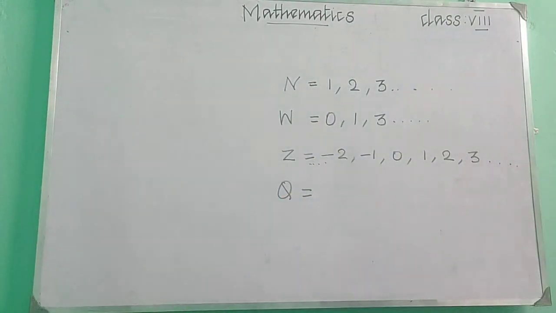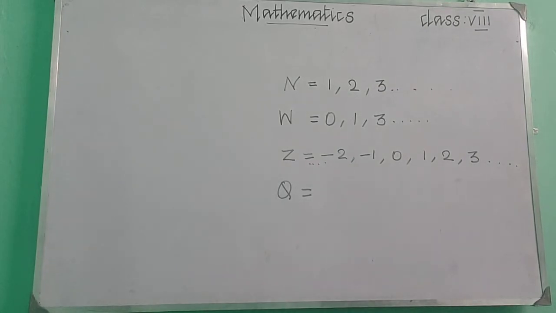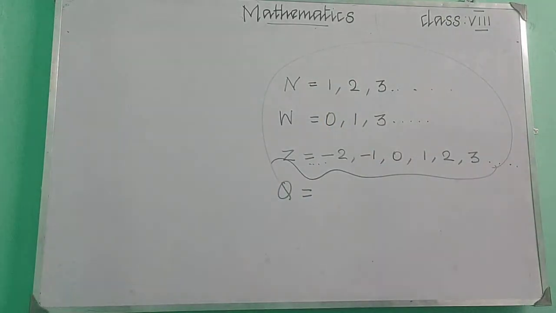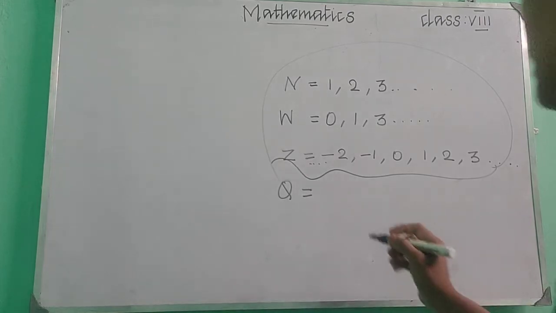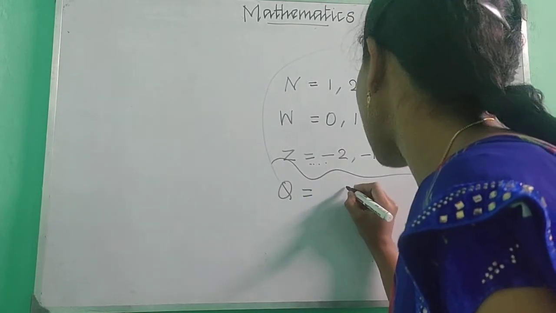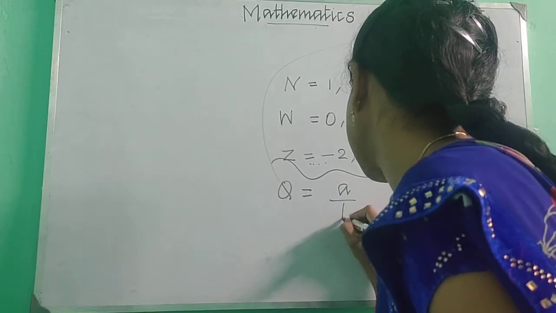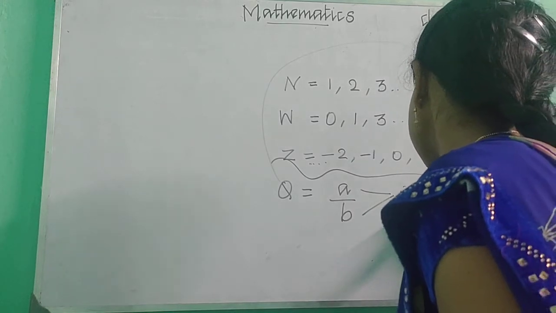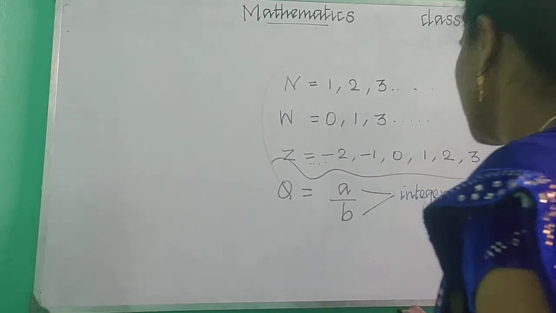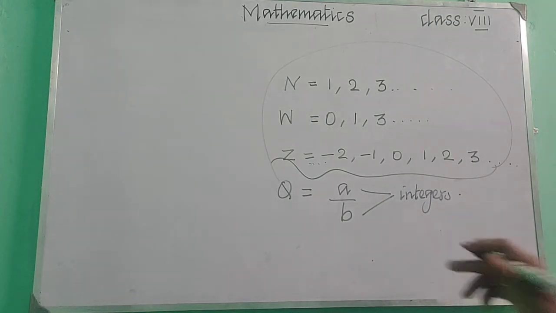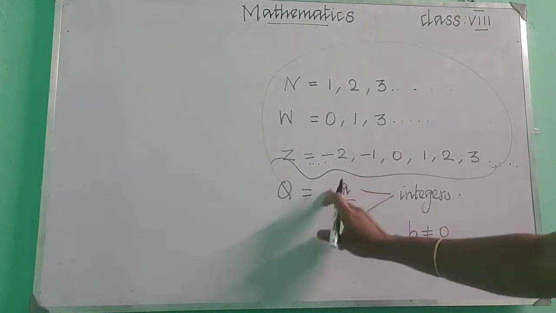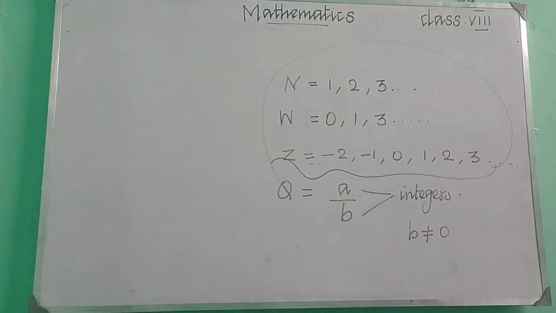So rational number, we can represent the rational number as Q. What do you mean by rational number? All these are the rational numbers. We can represent the rational number as a fraction. Rational number is the fractional number which is in the form of a by b. This a and b are integers, and b should not be equal to 0.